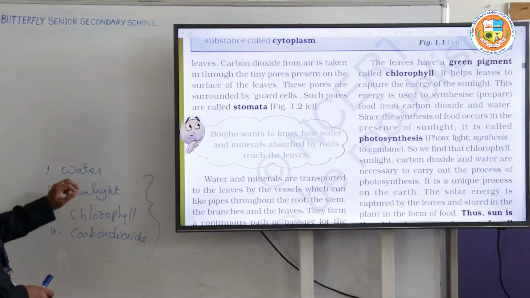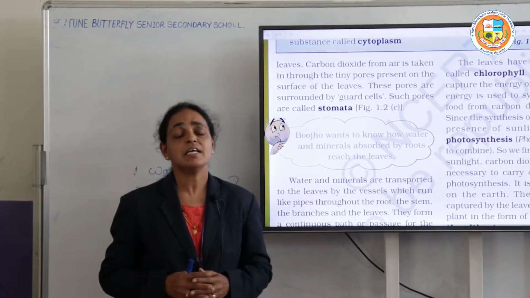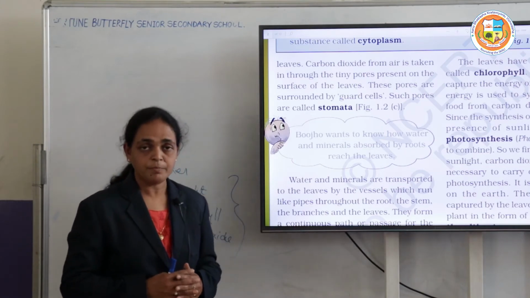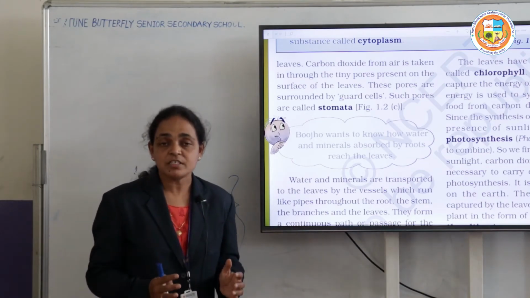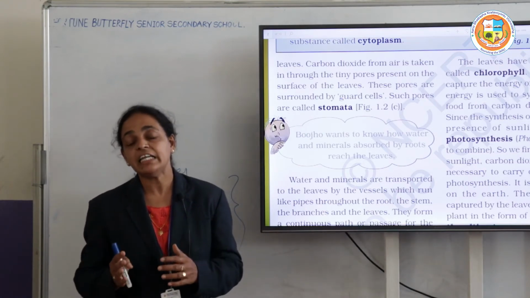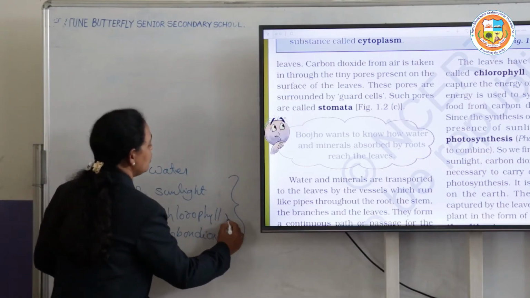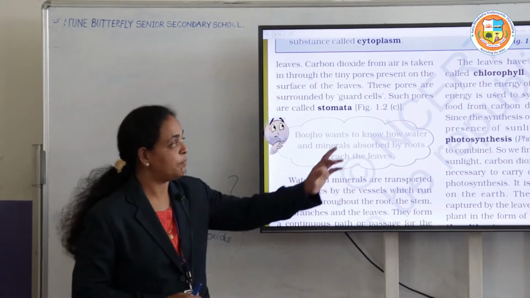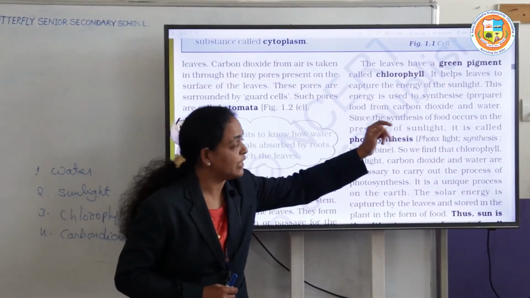Then the next factor is the sunlight. They obtain the sunlight from the sun. But only the green plants can capture the sunlight. The leaves contain a green color pigment which we call chlorophyll.